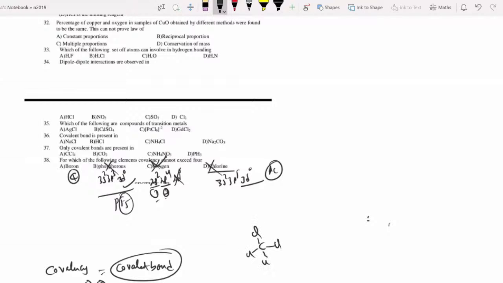Yes, all are covalent bonds. CO2, carbon dioxide, all are covalent bonds. And next, now only covalent bond. Ammonium nitrate, ammonium NH4+, nitrate NO3-. From school level onwards you are studying this one. Ammonium nitrate, so ionic bond is there. That is a wrong answer. PH3, phosphine, rat killer, all covalent bonds. So answer A correct, B correct, D correct.